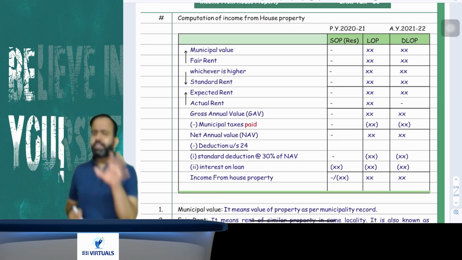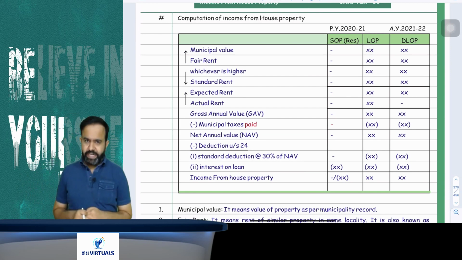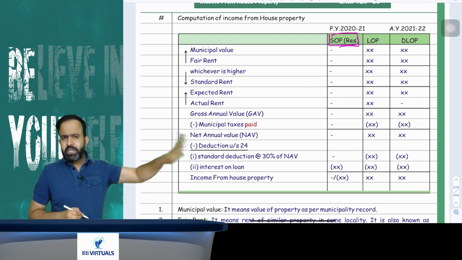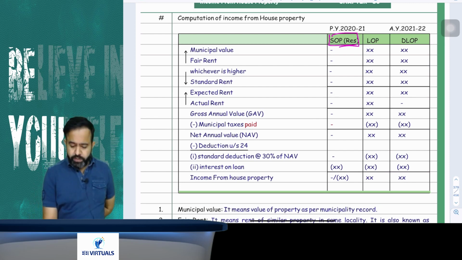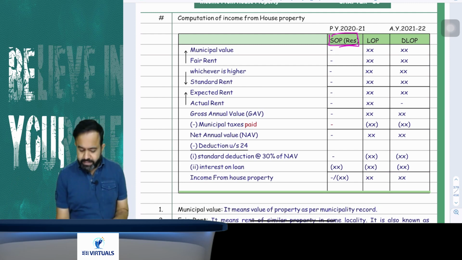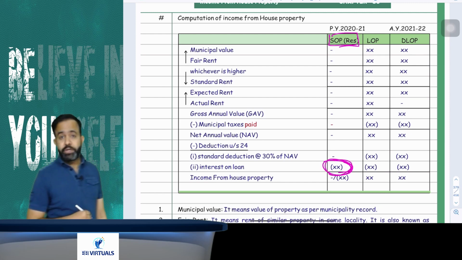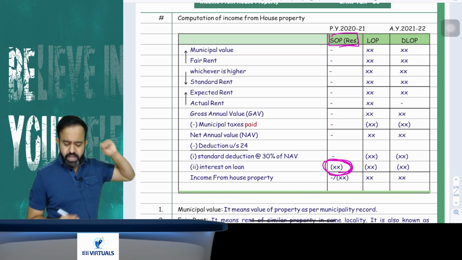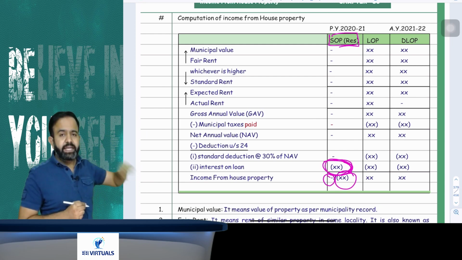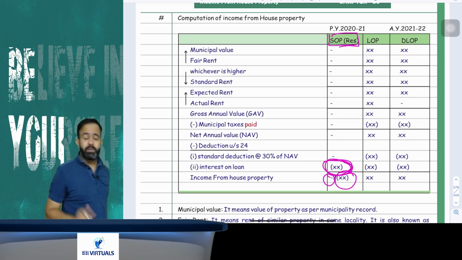Yes. Now the question is, sir, how to calculate the income from house property? For income from house property in case of SOP, meaning self-occupied property used for residential purpose, there is no income that is exempt. So in case of SOP, all figures are nil, and there is only one deduction, that is the deduction under section 24, the interest deduction. So you have to reduce the interest deduction. In simple words, SOP income will be either nil or negative. If there is interest, SOP income will be negative. If there is no interest, SOP income will be nil.